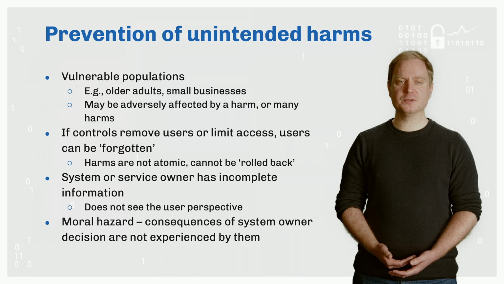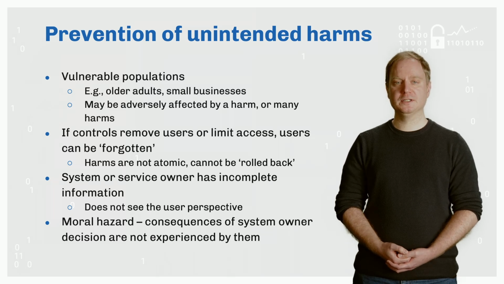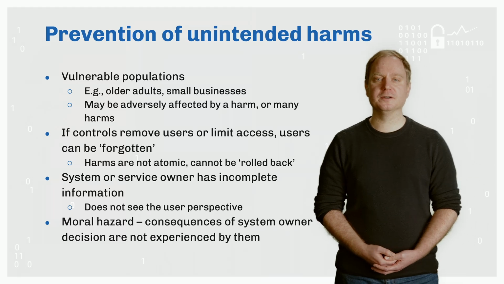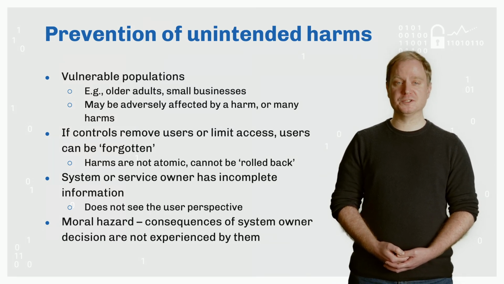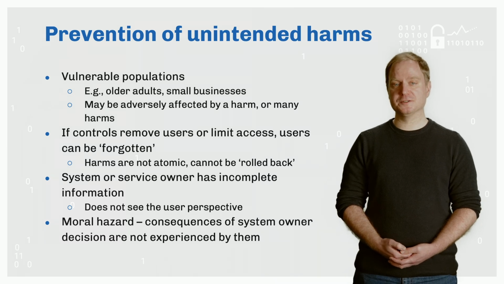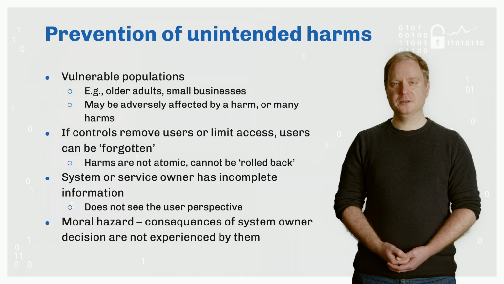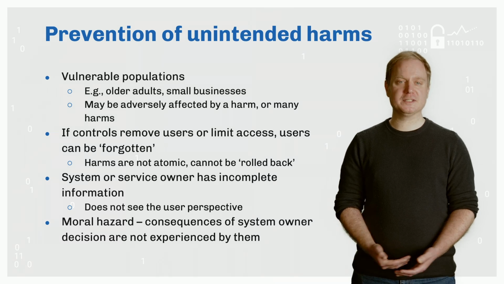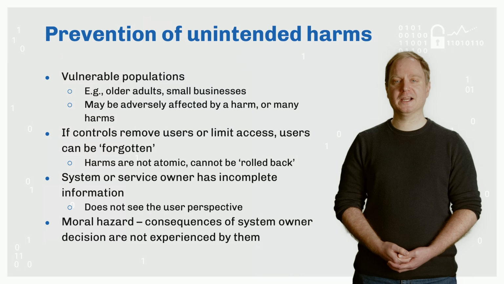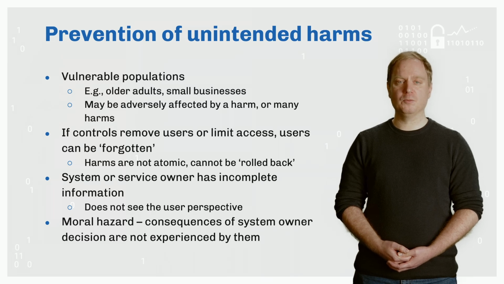They may take action to reduce risks which adversely affect a legitimate user. That user's capabilities within the managed service could be curtailed, much as a malicious user's capabilities would be as the actual intended effect. If a legitimate user is impacted in this way, they may not be able to bring this to the service owner's attention. Further, it may not be possible to undo the unintended harm as if it is an atomic reversible action. The user may experience impacts, much like those described in the taxonomy of harms, beyond being denied access to the managed service. So, once a legitimate user is impacted, the damage is done, and trying to bring them back may be impossible or at best bear a different cost.